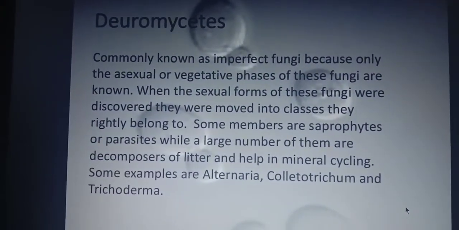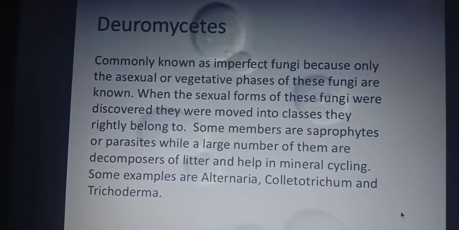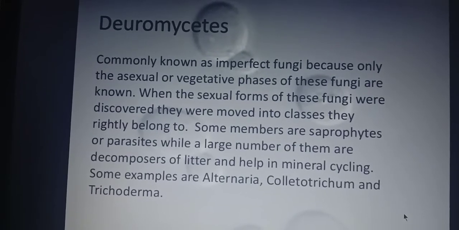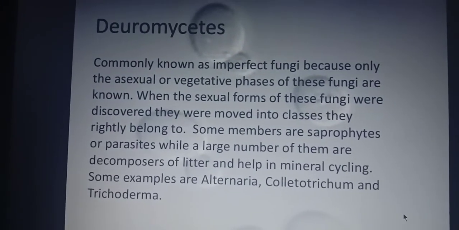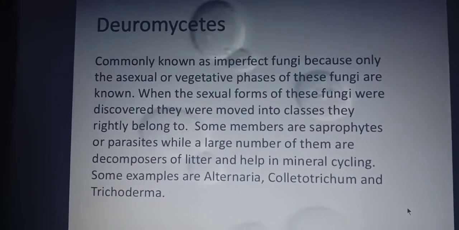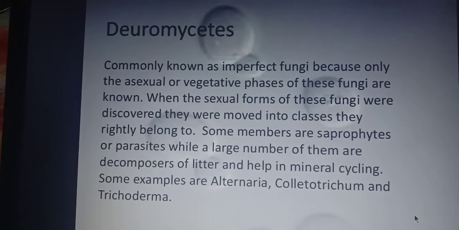Next, the last class which we have to study is deuteromycetes. The spelling is given wrong here. Deutero, DEUTRO. T होगा यहाँ पे, it's missing. So deuteromycetes are known as imperfect fungi. Okay, why are they known as imperfect fungi?